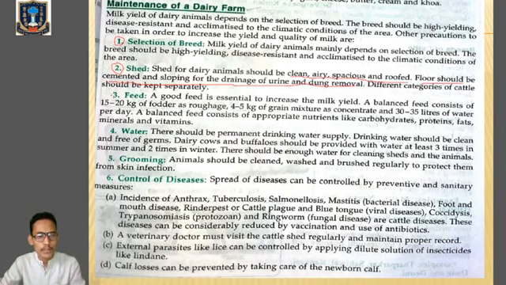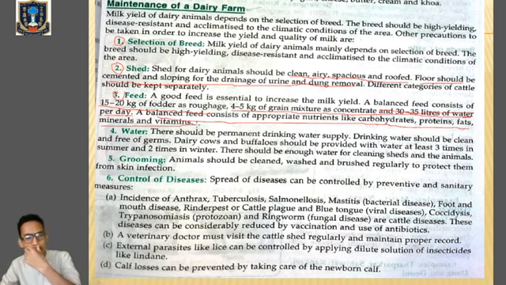Then feed. Proper feeding needs to be done. Look over here. Good feed is essential for milk production. A balanced feed consists of 15 to 20 kg of fodder as roughage, 4.5 kg of grain mixture as concentrate, and 30 to 35 liters of water per day. This is the fodder that is to be given to the animals. A proper balanced feed consists of appropriate nutrients like carbohydrates, proteins, fat, minerals, and vitamins. These are the essential components of the food which is being given to the animals in the dairy farm.